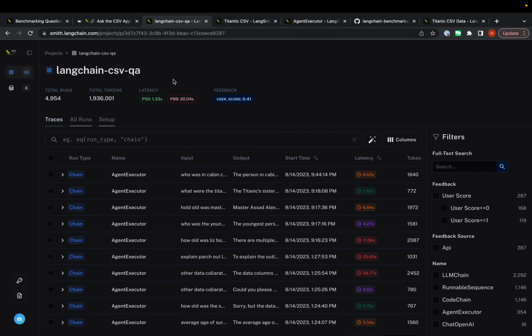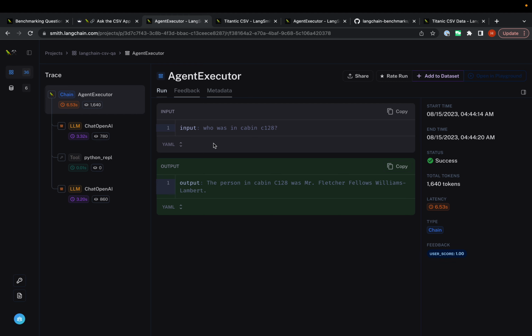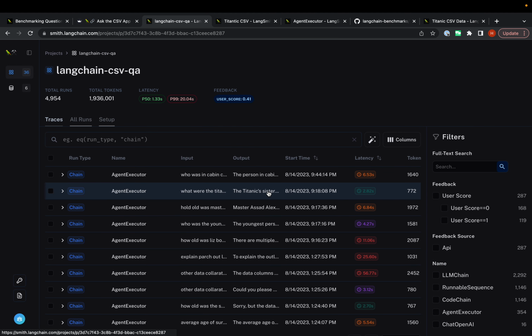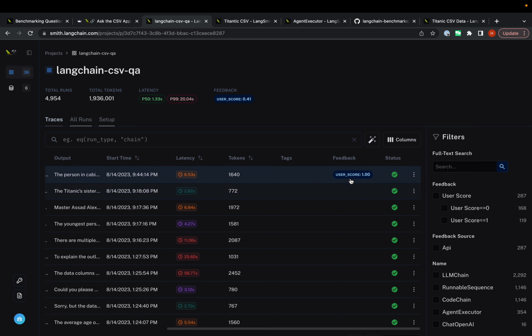So basically, this is the project in LangSmith where everything was logged. You can see all these different runs that happened from the app. The code for the app is open source, so you can easily see what's going on. This is the run that we just ran, I believe. Yeah, who is in cabin C128? And we can see that it has a feedback of 1 logged here.